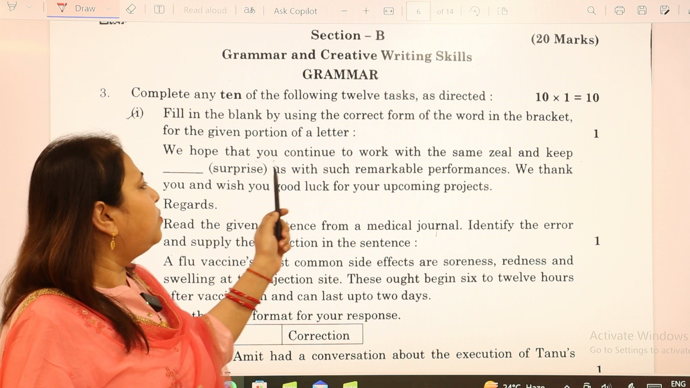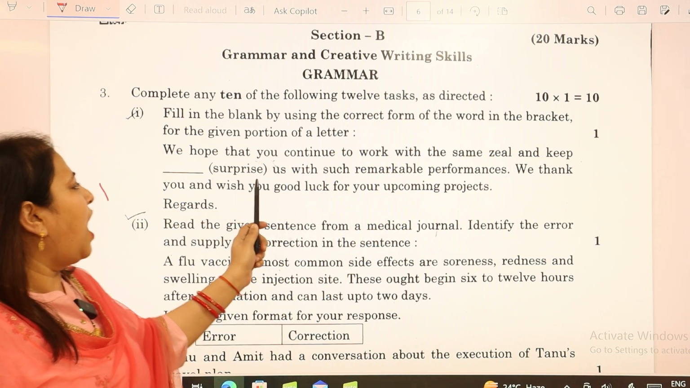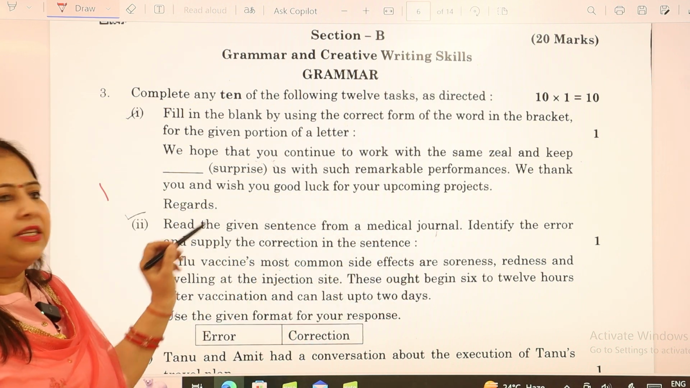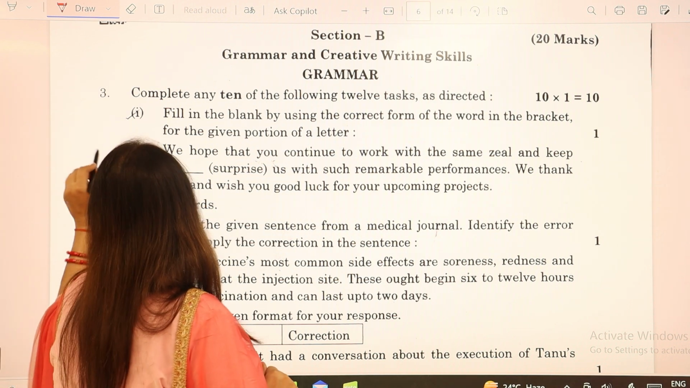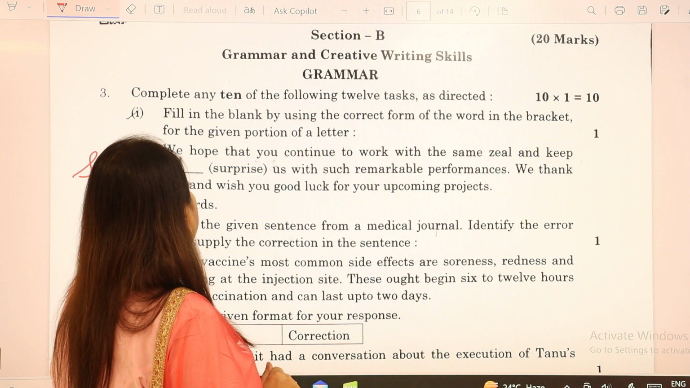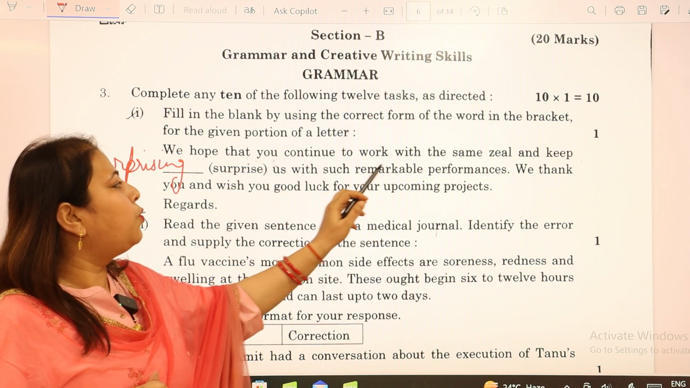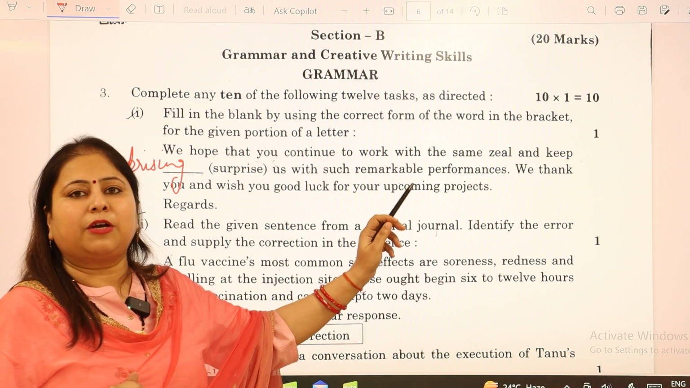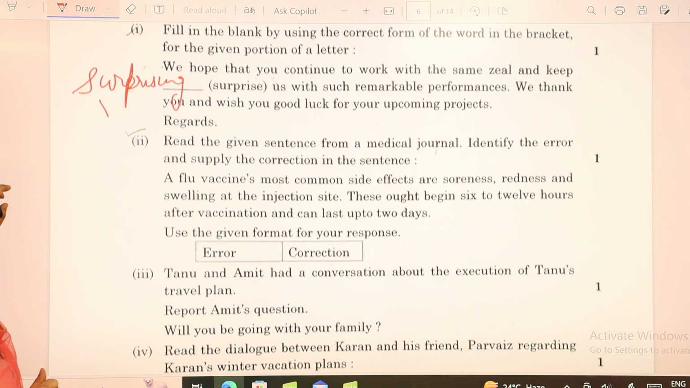We hope that you continue to work with the same zeal and keep dash us with such remarkable performances. The word given in the bracket is surprise. The answer would be surprising. So we hope that you continue to work with the same zeal and keep surprising us with such remarkable performances. Then we move to the next one.